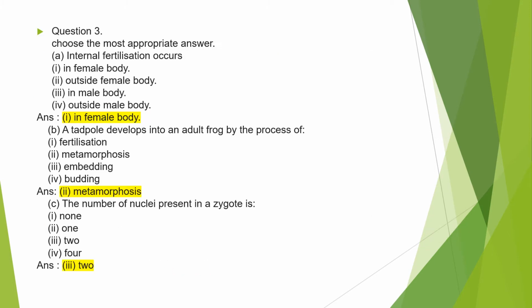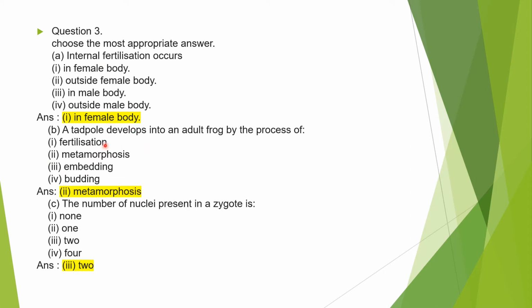Now question number 3. We have to choose the appropriate answer for the given question. Question A: internal fertilization occurs, so we have to define where it occurs: in the female body, outside the female, in the male or outside the male. The answer is in the female body, so option 1 is the correct one.